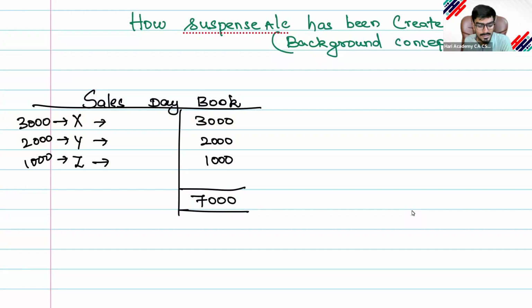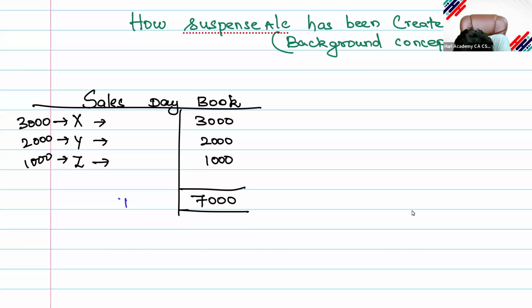Intentionally only I have committed this error, because only by committing an error can I teach you the suspense account. Because the accountant has committed the error. No, you appointed one wrong accountant, and that wrong accountant has committed an error. It means you need to change the accountant. Instead of changing the accountant, you are doing a rectification of error. Okay, see this.